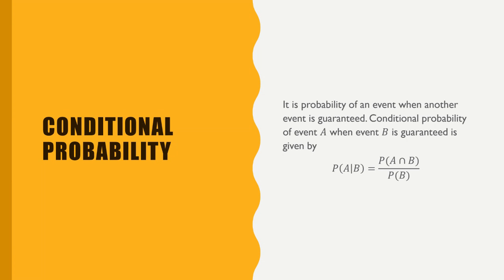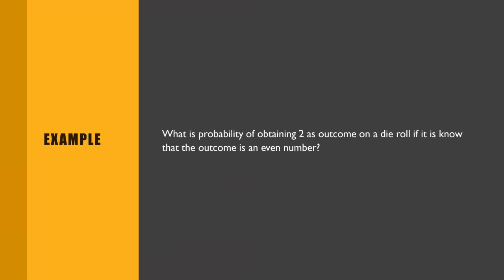So when you want to answer this question, use this formula: probability of A intersection B divided by probability of B. Let us see with an example. What is the probability of obtaining 2 as outcome on a die roll if we know that the outcome is an even number?